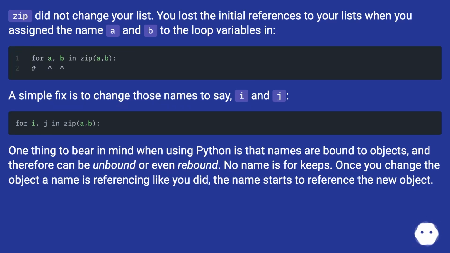One thing to bear in mind when using Python is that names are bound to objects, and the names can be unbound or even rebound. No name is for keeps. Once you change the object a name is referencing, like you did, the name starts to reference the new object.